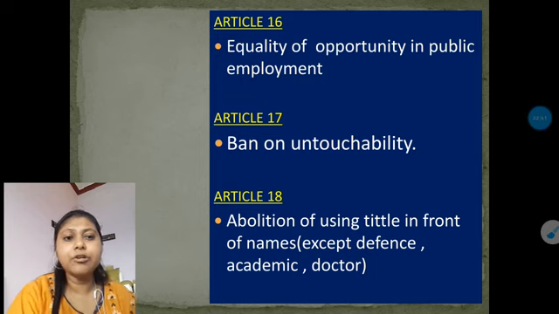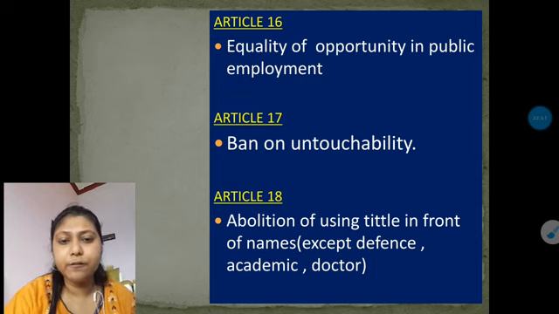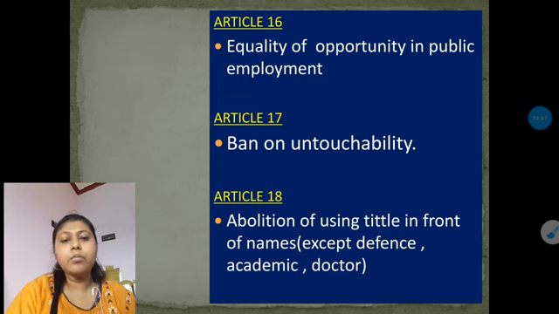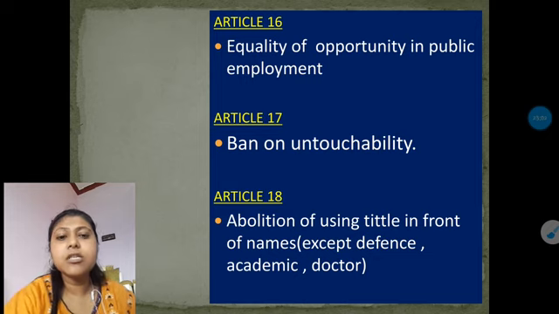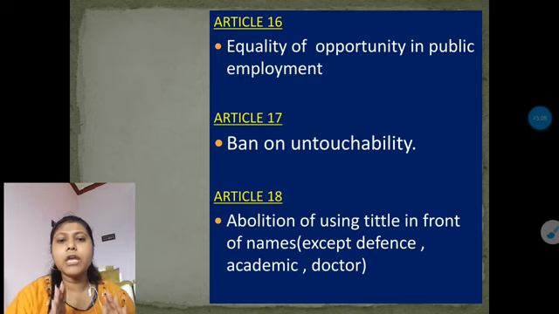And the last one is the abolition of using titles in front of the name. Now maybe you will ask, does title mean your name? No, title is not about your name. What you add with your name is your surname, like Banerjee, Mukherjee, Das, this kind of thing. So we are not talking about the surname. We are talking about the titles.